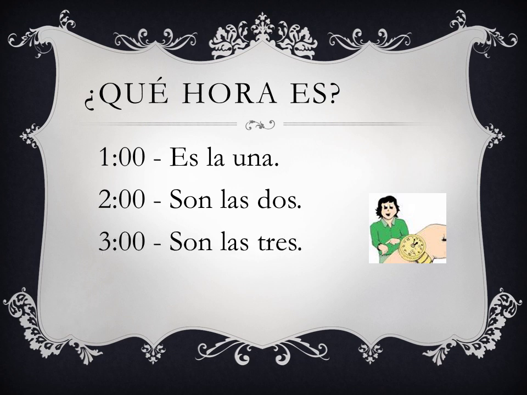Now how does this work? Anytime we find any time in 1 o'clock, it's always going to be es la. But if it's 2 o'clock or any time after 2 o'clock, 3, 4, 5, 6, 7, 8, 9, 10, 11, or 12, you're always going to be using son las. Okay, that's why we have for 2 o'clock, son las dos, and for 3 o'clock, son las tres. Okay, so let's go ahead and practice.